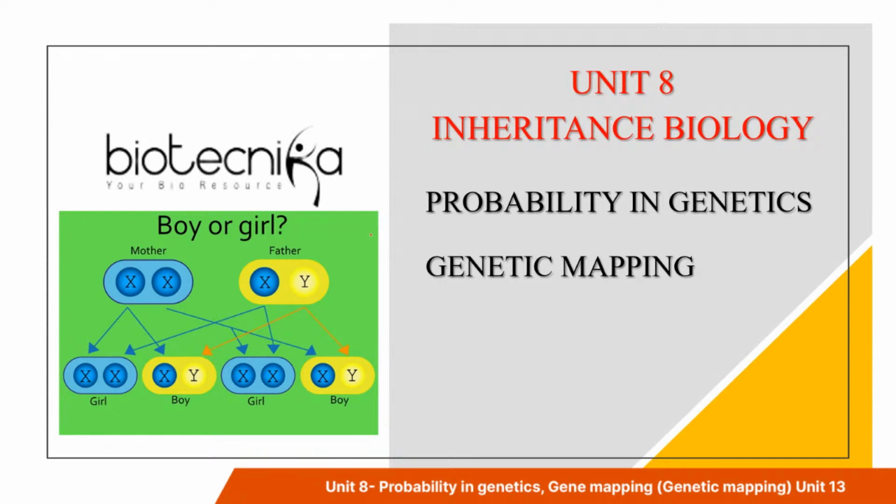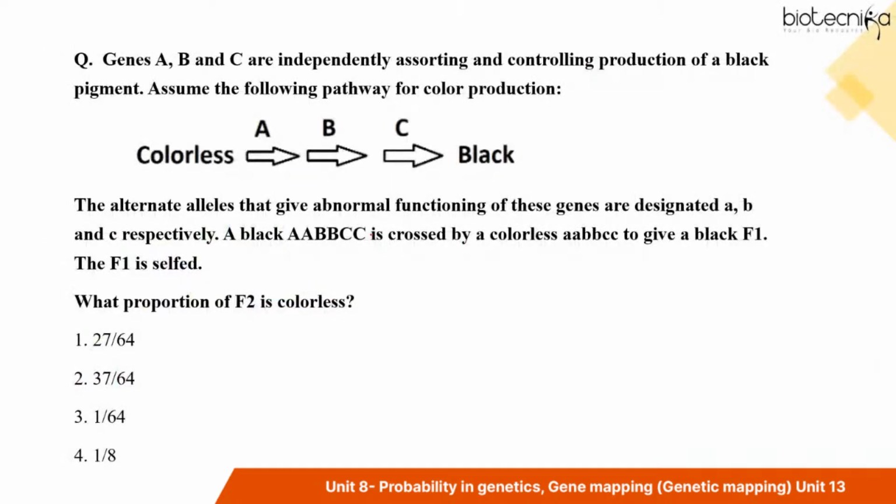Now, why these two topics specifically? Because these are very important from exam point of view, and you can expect questions on probability in genetics, gene mapping, and linkage. Here is a question on your screen, which is based on probability. Just go through this question, and then we'll revise the concept behind this, and then we'll solve the question.